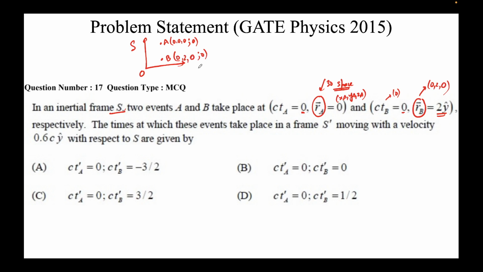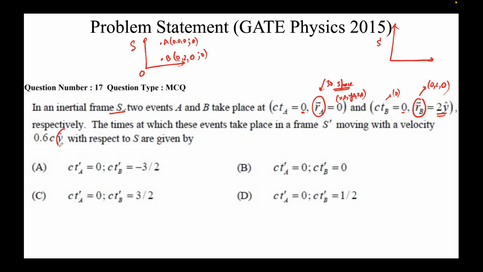So I have written the first statement: in an inertial frame S, there are two events A and B, and I have reproduced them here. Now the question is, at which times do these events take place in a frame S prime. So there is another frame S prime. Here it is. And the question is, is it inertial or not? We don't know yet. The question has not said anything. It says it is moving with a velocity 0.6 c y cap. Okay, so we know the velocity v of this frame, it's in the y direction.